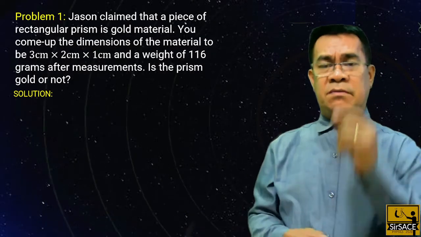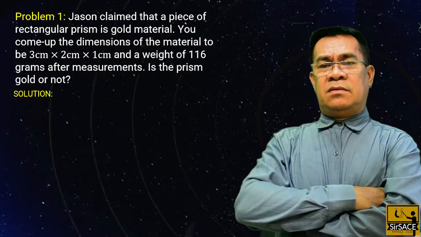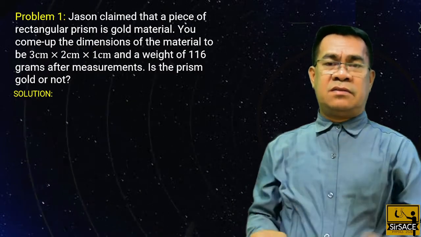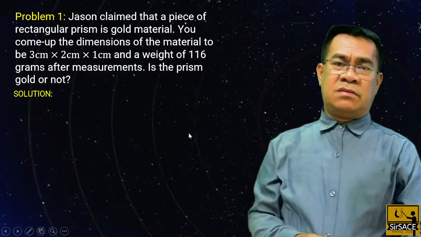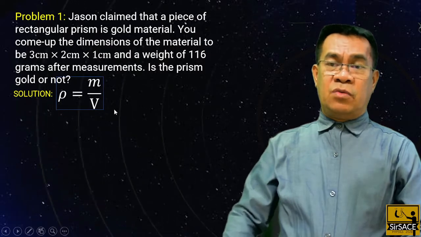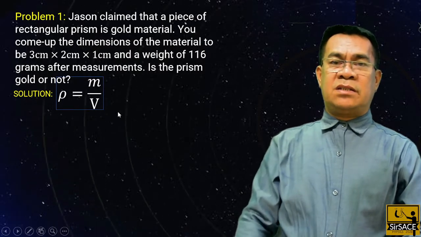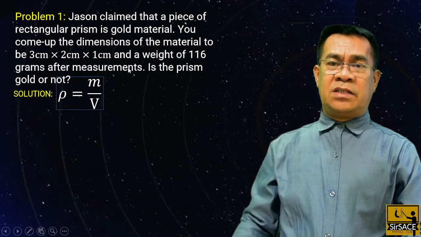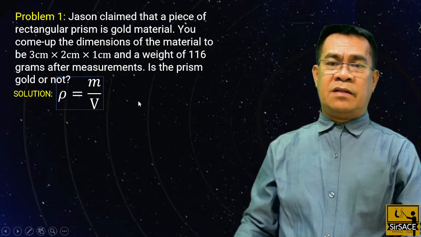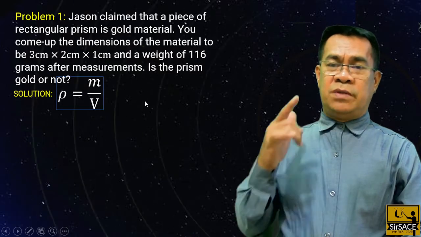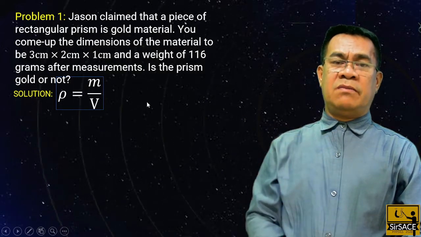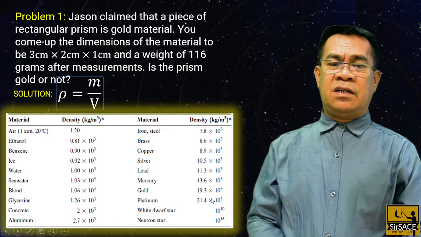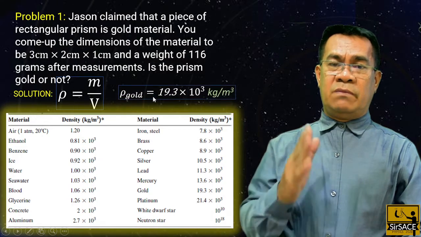So how to answer this problem? Since you have already gathered the data, the dimensions and its weight, we can compute the density of that substance. Take note that if that material is gold, then the density should be the density coming from the table. Remember the table, we understand that gold is 19.3 times 10 raised to 3. So this will be our reference.